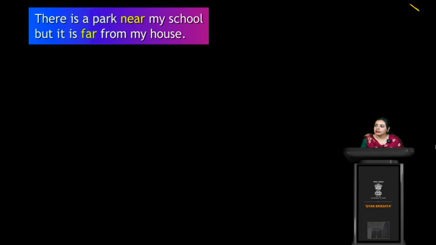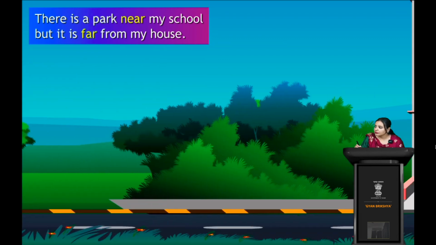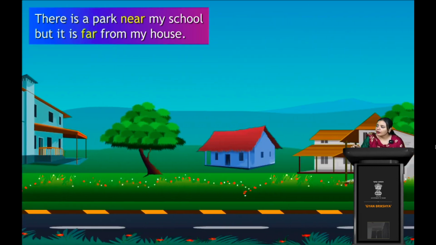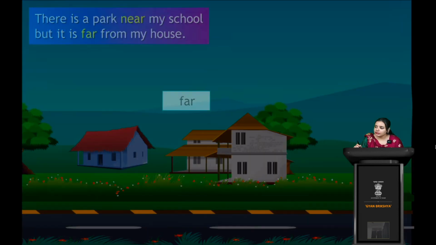Okay, here what do we see? A sentence. There is a park near my school, but it is far from my house. So these are some highlighted words like near, far. So what are these? Antonyms, opposite, right? So the antonym of near is far, right? Now this is a school, right? So she was talking about her school distance. So near, and this is very far. See, very far. So yes, near, the opposite is far.